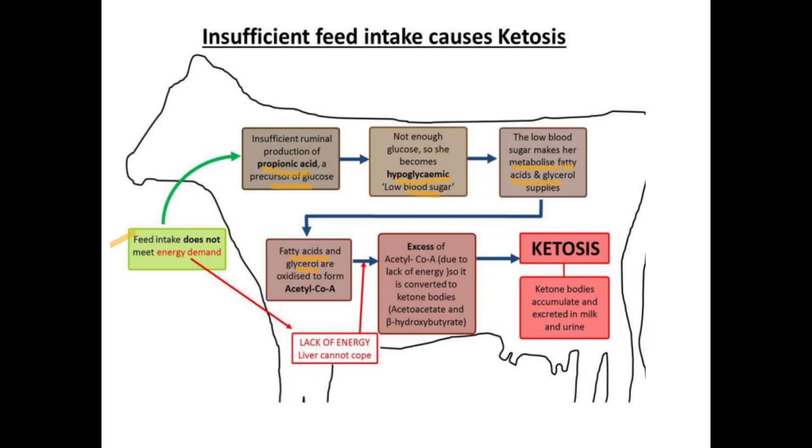What biochemical pathway do we know that fatty acid undergoes for energy production? Beta oxidation of fatty acid.